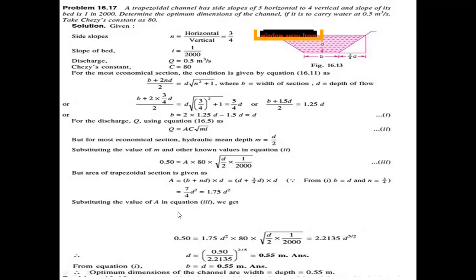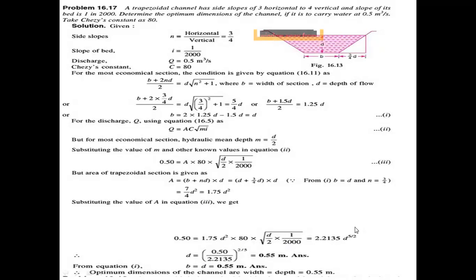Now substituting the value of A in the discharge equation: 0.5 equals 1.75 d square into 80 into root of d by 2 into 1 by 2000. This gives 2.2135 d power 5 by 2.